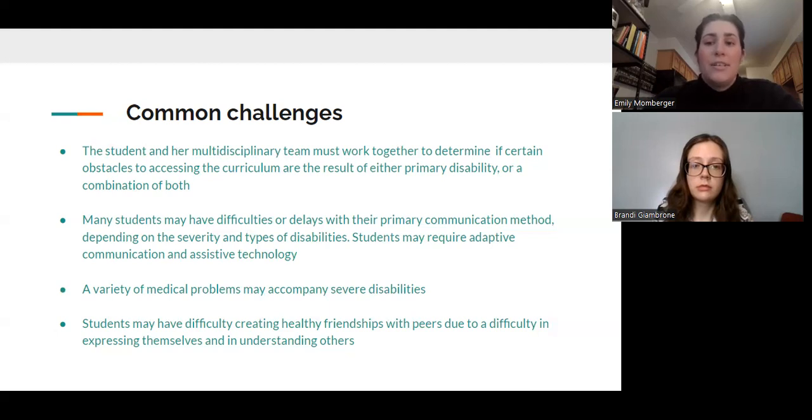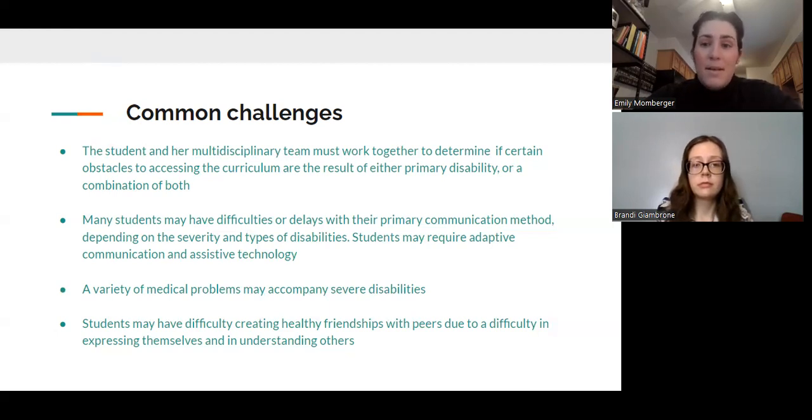So another challenge students face is that a variety of health conditions may accompany severe disabilities, such as seizures, aspiration pneumonia, or a tracheotomy tube. Differing health conditions can cause increased absence from school, differing levels of challenges with oral speech, communication, or mobility, and result in different cognitive abilities. Depending on the health condition, the student may require a one-to-one alternative school schedule, and of course, differentiated instruction or coursework.